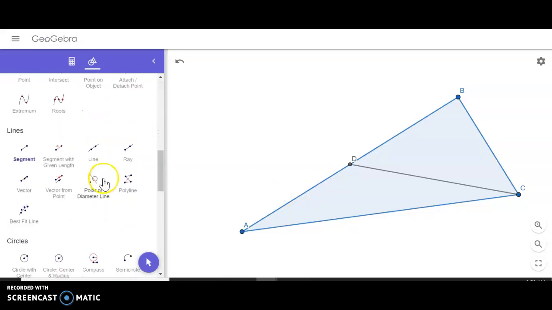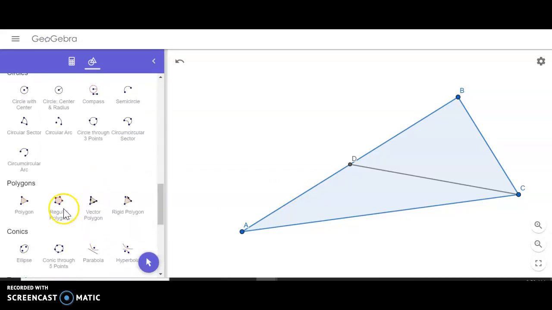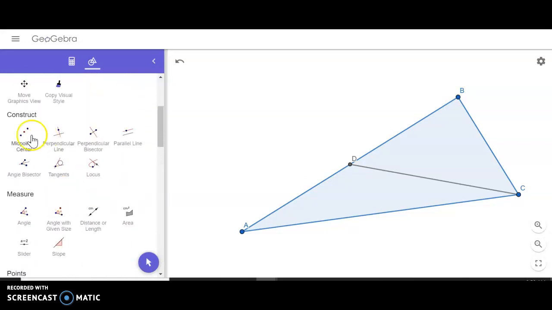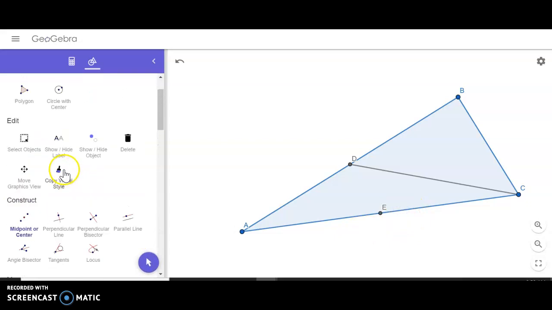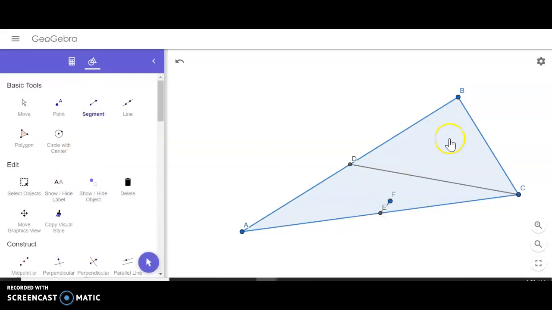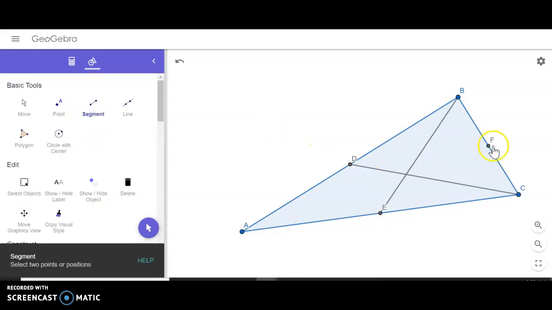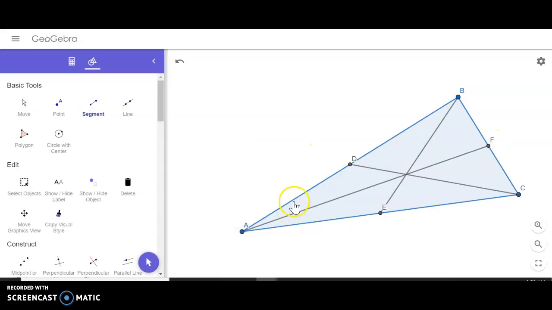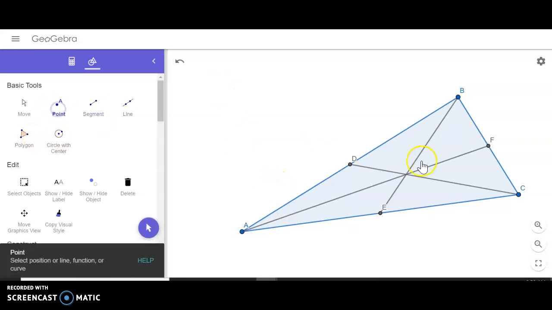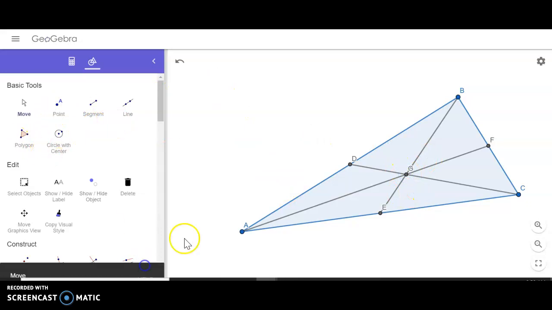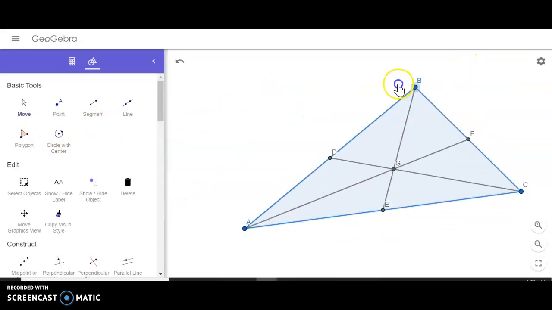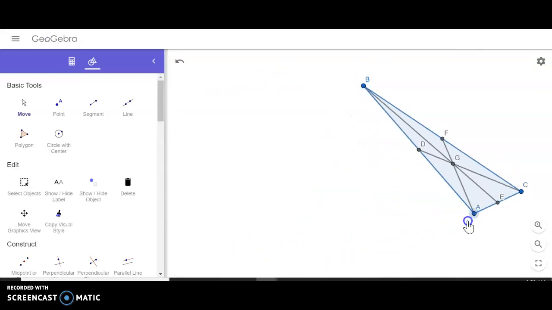A median is a segment that goes from the midpoint of one side, so E, to the vertex of the other. So if I take my segment from E to B, then right here is actually going to be the centroid. And again, if I do my midpoint, just to show you guys that it is a point of concurrency, I do end up getting that point of concurrency right there, which we will call G. And as I move my triangle around, I see that it doesn't have to be isosceles.